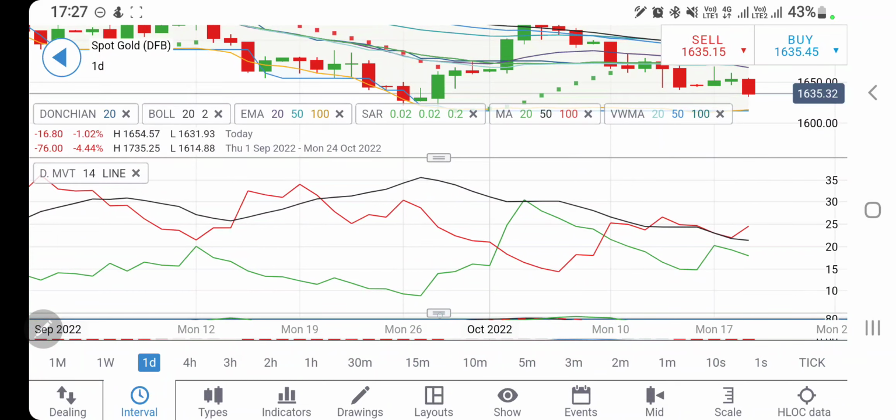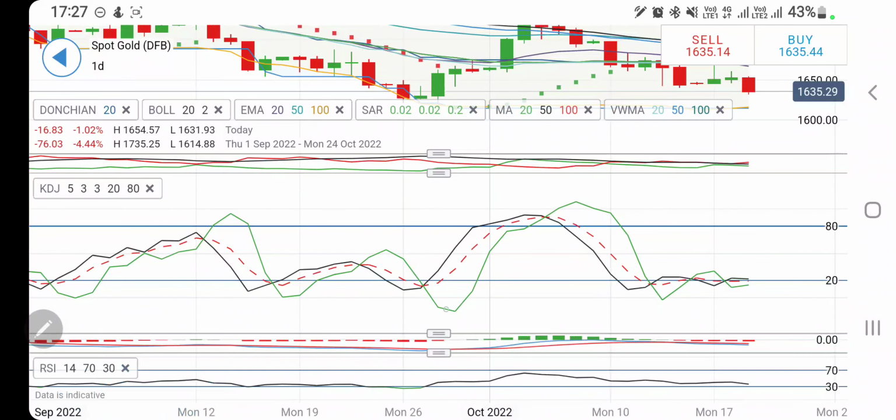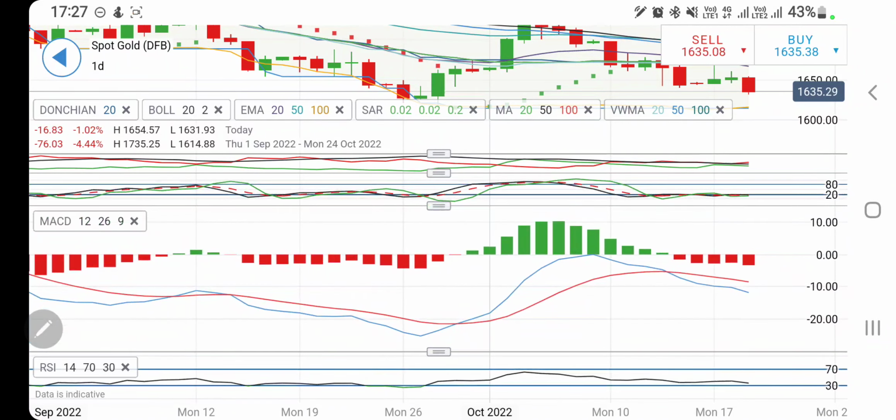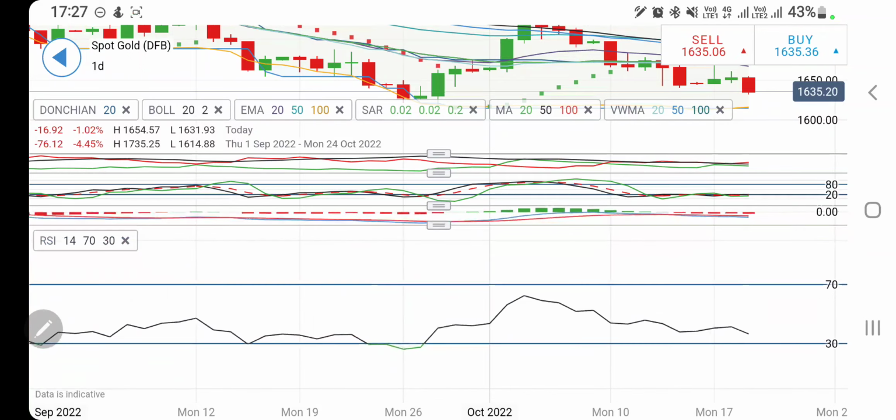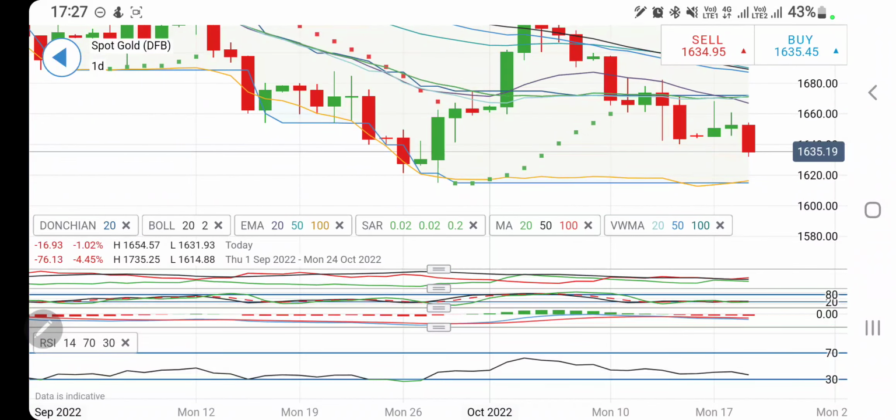Now look at the directional movement, divergent and bearish. Stochastic oversold. This is the only reason which is making me cautious, as it is trading oversold on the daily charts, but the MACD is divergent and it is bearish. RSI is looking downwards. Considering this, till the time today it trades below 1645, I don't recommend any trade here. I don't recommend you to buy at least till 1645.